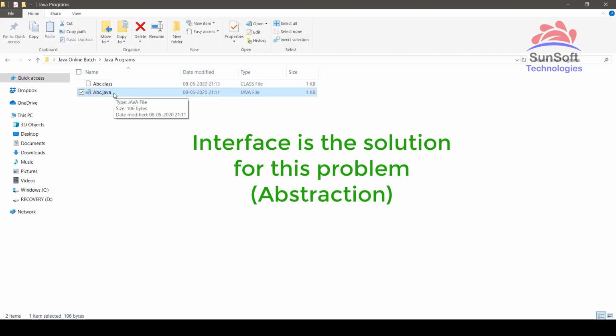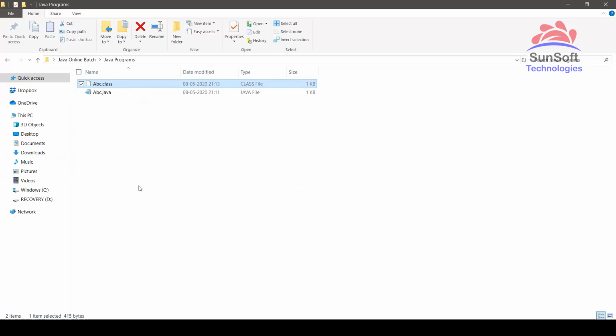Fine. So that's why we have another concept called interface, which we will come to later. So how to overcome this problem? Because what if the class is there and someone decompiles it and gets back the .java? Then again we'll get back all the logic present inside the class, because class methods can have a body. That's why we have the concept of interfaces also. So the term interface means something which is made available to the customer. But classes will be with you, with the logic. So you don't have to expose the classes to the customer. But yeah, that will be more clear when we cover the topic interface.